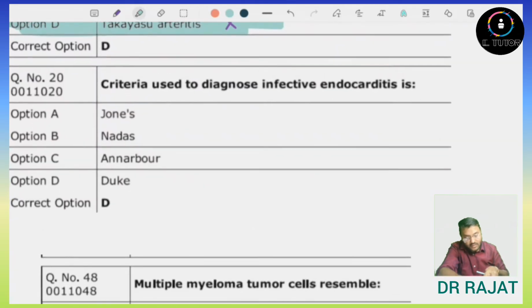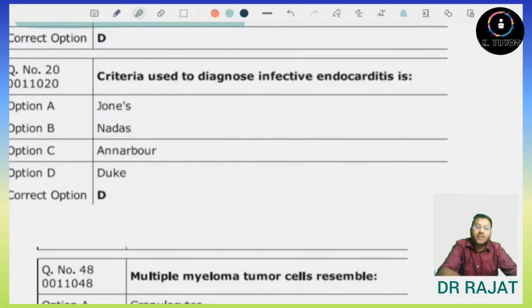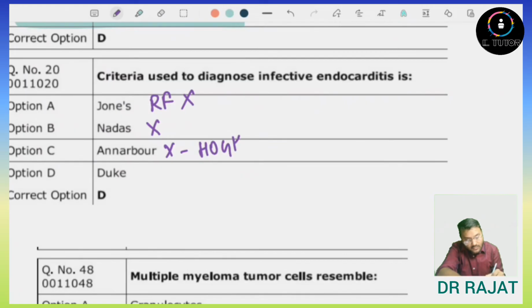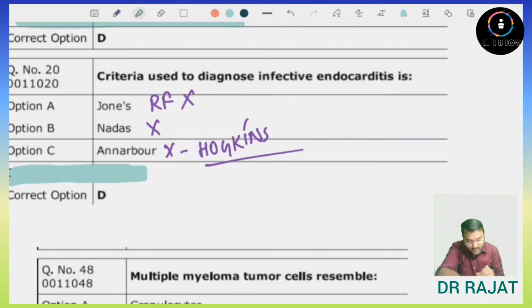Criteria used to diagnose infective endocarditis is. So option number A, Jones criteria, no, it is for rheumatic fever. Nada's criteria, no. Ann Arbor criteria, no, it is for the Hodgkin's. And Duke's criteria, this is true. Duke's criteria is used for the infective endocarditis, which have major and minor criteria. So answer will be option number D, Duke's criteria.